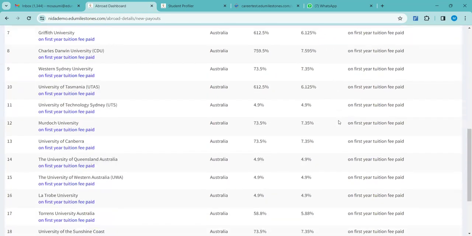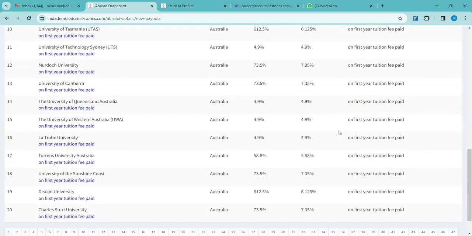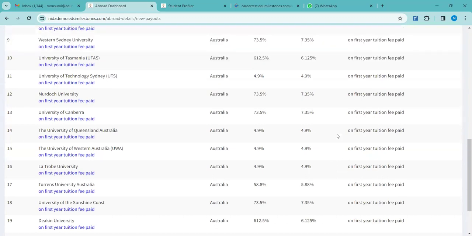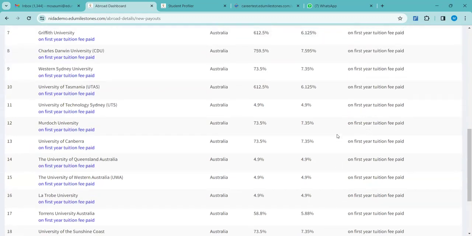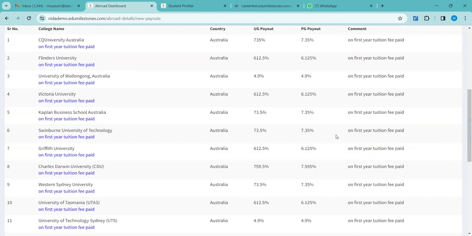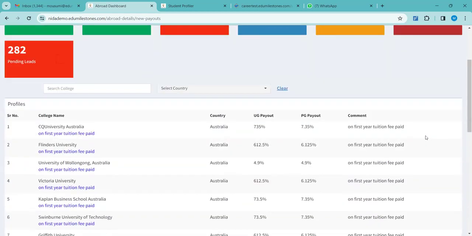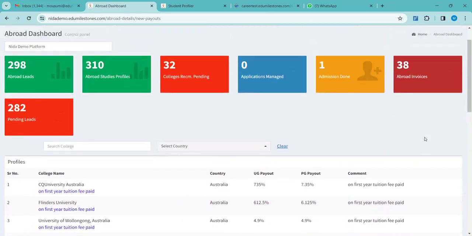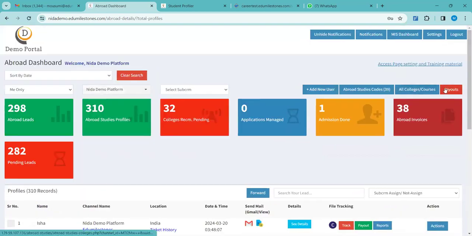The amount showing here is the calculated 70% of the total payout that channel partners get. If you want to check any payouts, go to the payout section, type the name, select the country, then you can check the payouts. Clear?